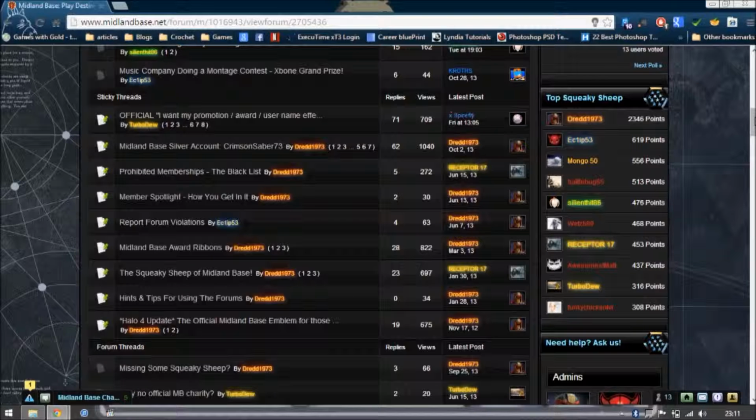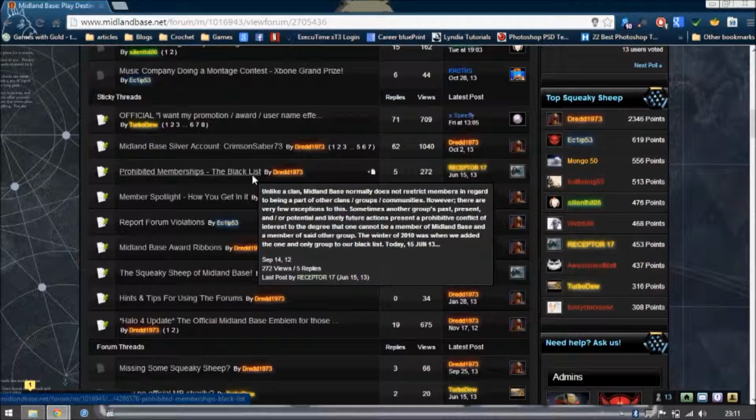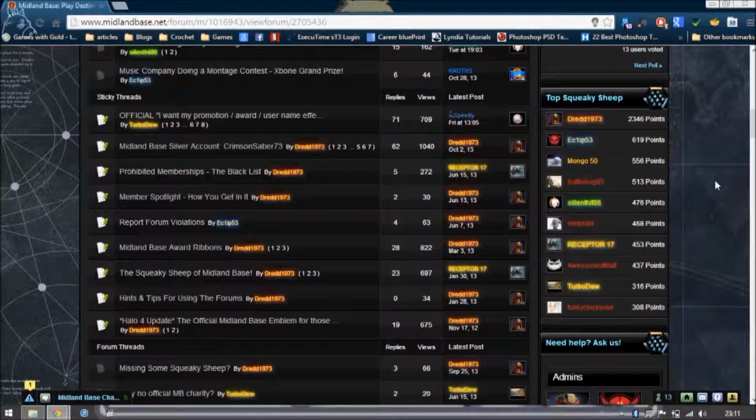After that, we've got our silver account. This is really handy if you're not friends with everybody in the group. The silver account mostly is. So you can use the friends of friends feature to see the other people and see if they're online. We do have some other clans that are not allowed to interact with our members due to past activity, or if we've just had problems with them continually and continually. You can go here and see what those are. If you have questions about why they're blacklisted and you can't find anything about it on the forum, you can message me or message one of the leaders. And if you message me and I don't know the answer, I guarantee I can find somebody that knows the answer.